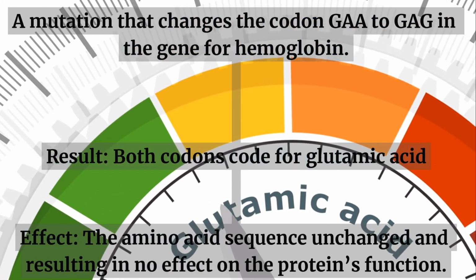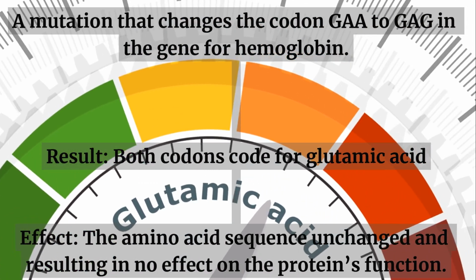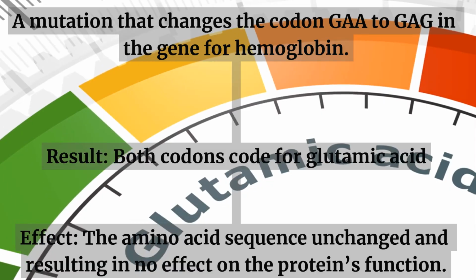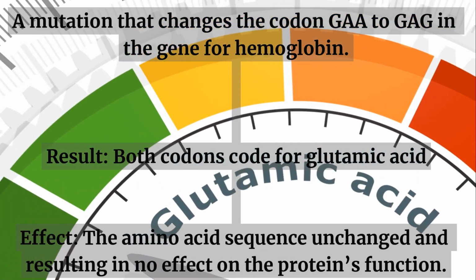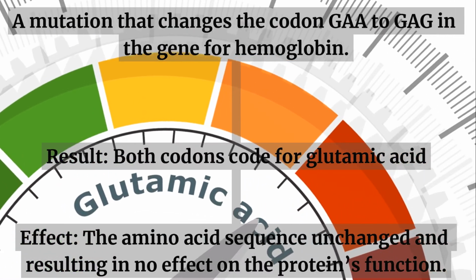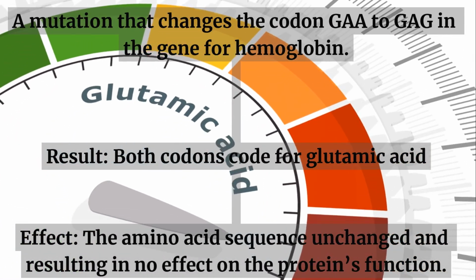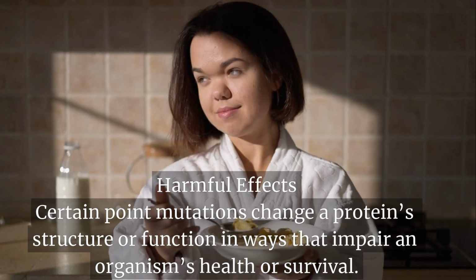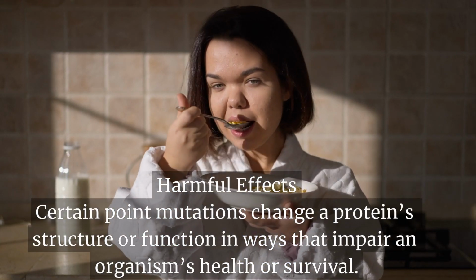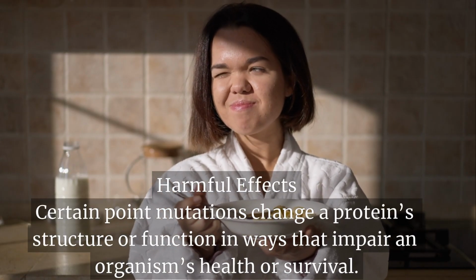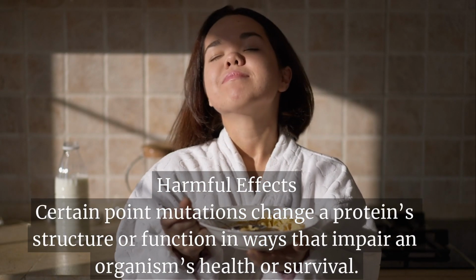A mutation that changes the codon GAA to GAG in the gene that codes for hemoglobin protein causes no change in its structure. This is because both codons code for glutamic acid, leaving the amino acid sequence unchanged and resulting in no effect on the protein's function. However, some mutations have harmful effects, such as point mutations that change a protein's structure or function in ways that impair an organism's health or survival.